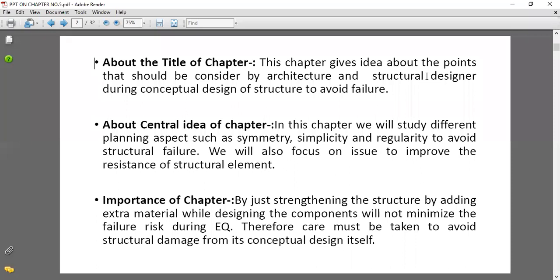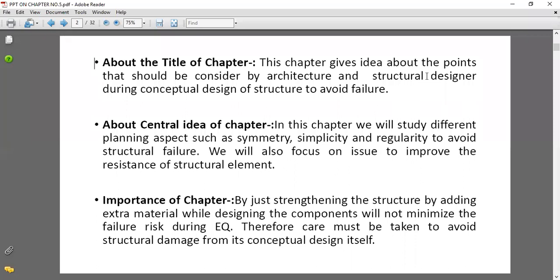In this chapter, the central idea is that we'll see the principles. In those principles, we'll see symmetry, simplicity, some of the points regarding the regularity of the building, and some of the principles regarding the structural failure of the building. Okay, in this way all the points regarding simplicity, symmetry, whatever principles are there, all those principles we should learn in this unit to improve the resistance of the structural element.